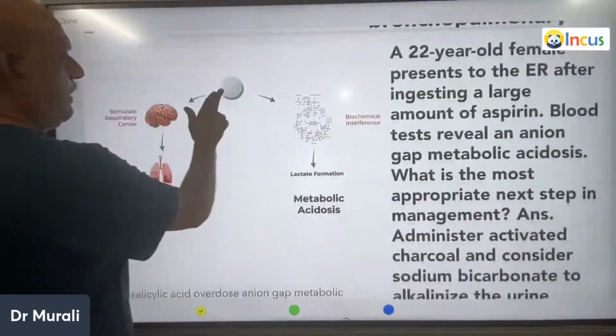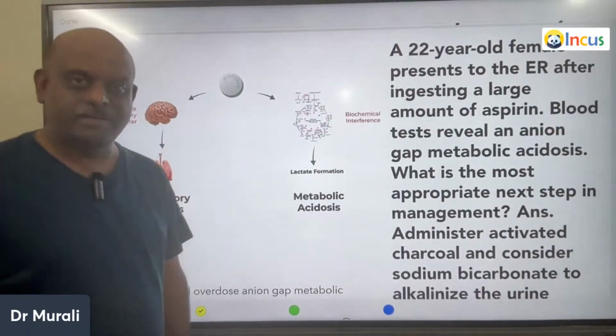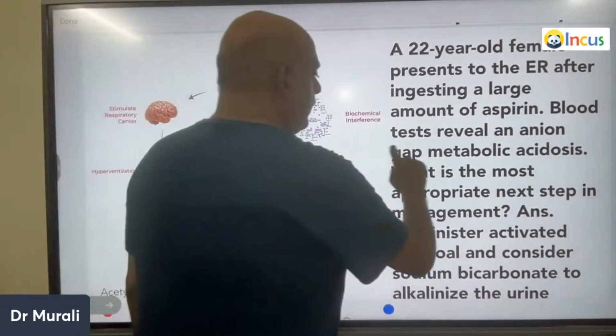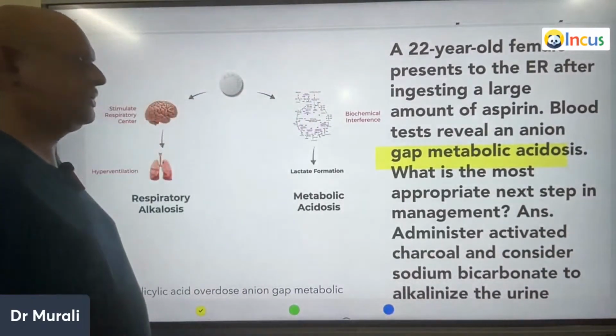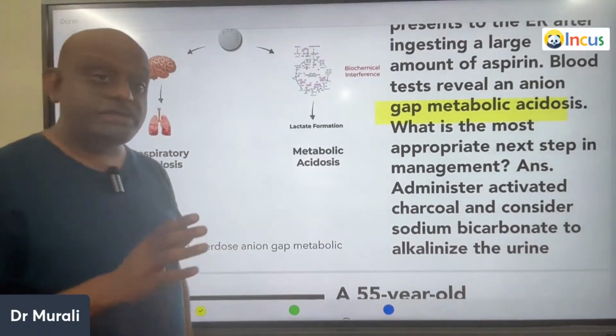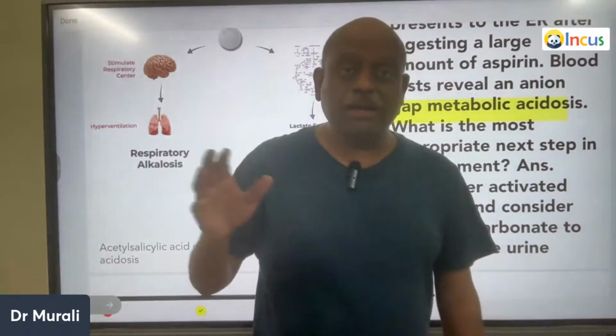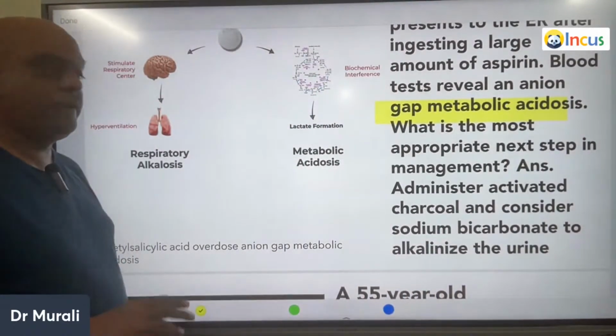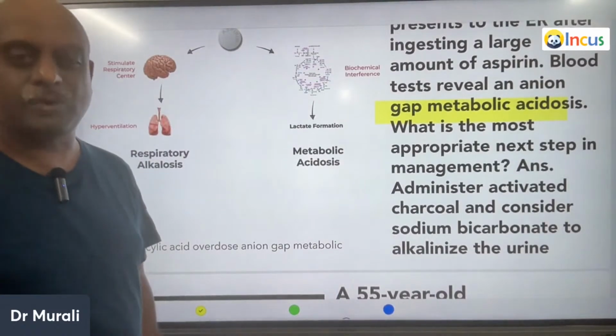A 22-year-old female presents to the ER after taking aspirin. There is an anion gap metabolic acidosis. What is the most important next step, doctor? So with acetyl salicylate, we alkalinize the urine to get rid of it. At the same time, we need to give activated charcoal.